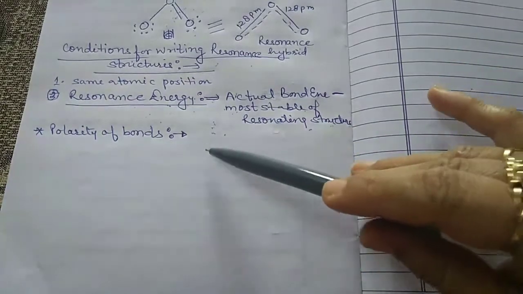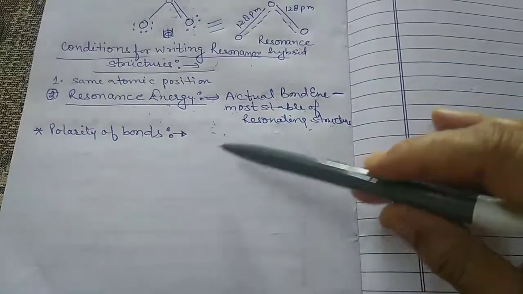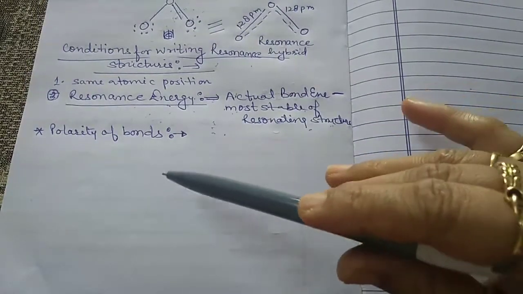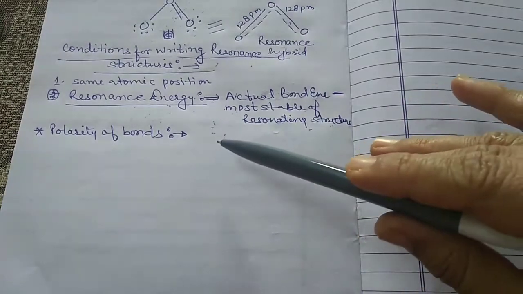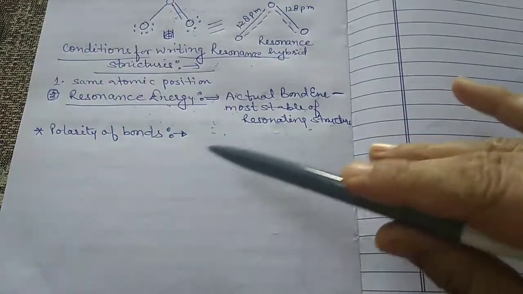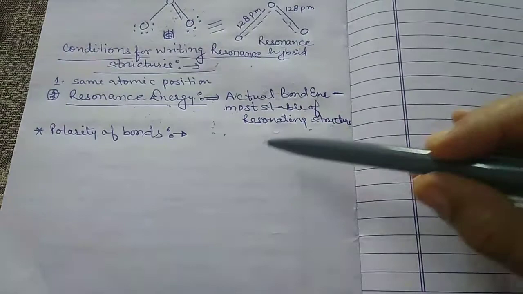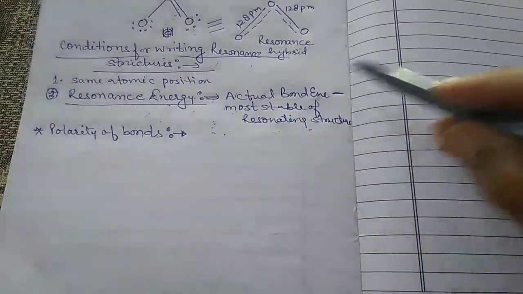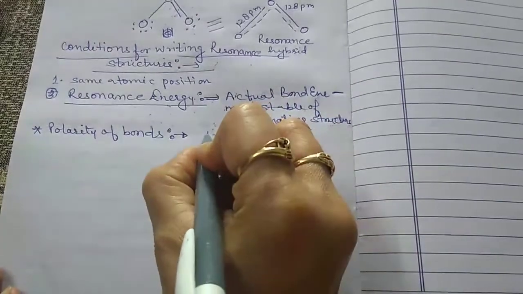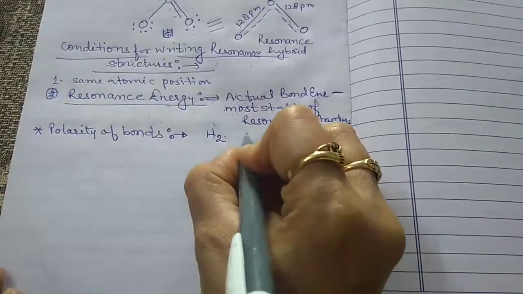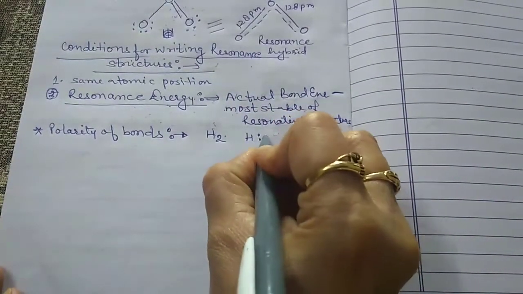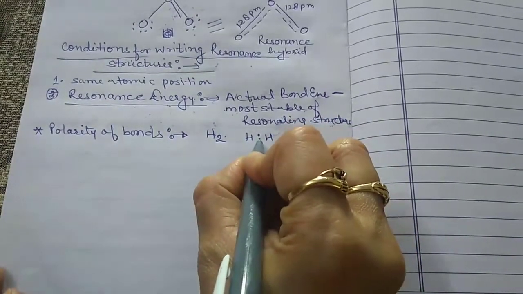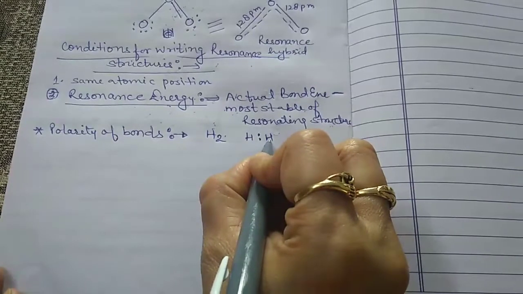So when a covalent bond is formed, we know that a covalent bond is formed by the sharing of electrons. So when a covalent bond is formed between two similar atoms, the shared pair of electrons is equally attracted by the two atoms. For example, H2. So H2 means this is one electron from this hydrogen atom and this electron is from this hydrogen atom.